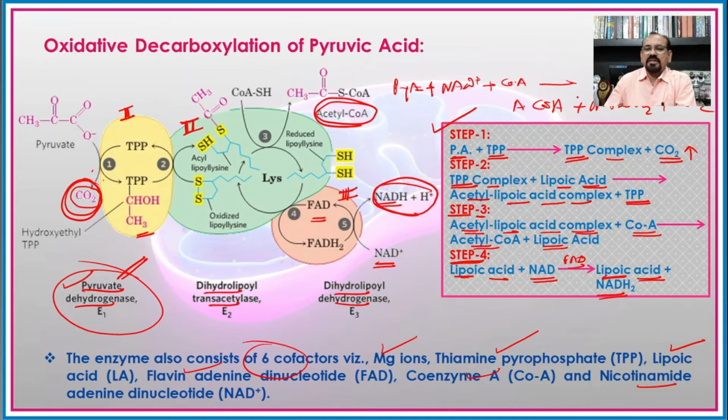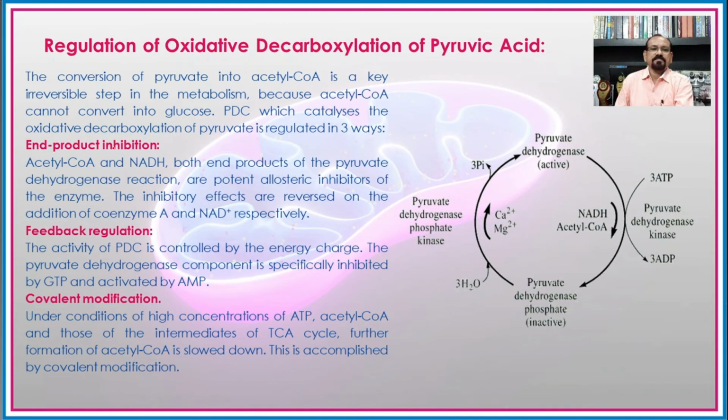So this is actually the product that we have after the oxidative decarboxylation of the two molecules of the pyruvic acid. So here we will have the two molecules of the acetyl coenzyme A, two molecules of the NADH2 and the two molecules of the carbon dioxide released during this process.